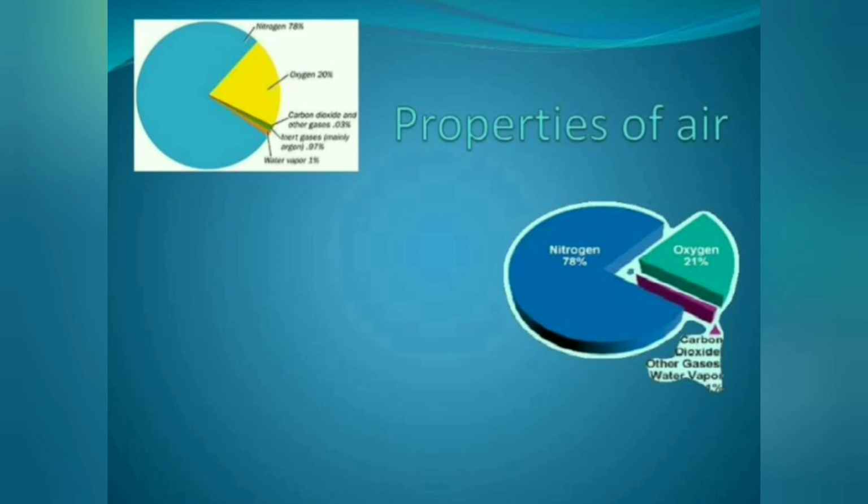Without air, we cannot live. Air contains many gases like oxygen, carbon dioxide, neon, hydrogen, nitrogen, and water vapor, etc. Air contains a maximum of nitrogen. It contains 78% of nitrogen and 21% of oxygen. The layer of the air that surrounds the earth is called atmosphere.